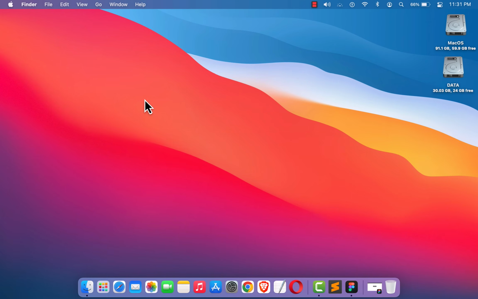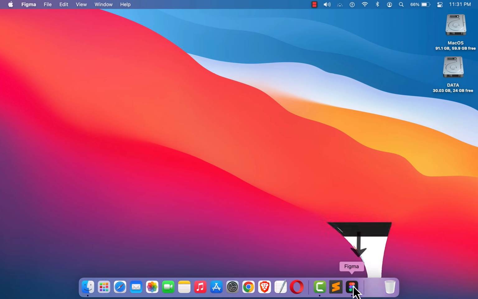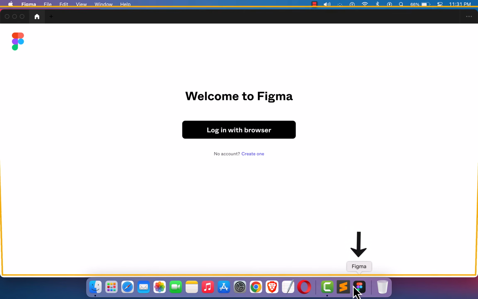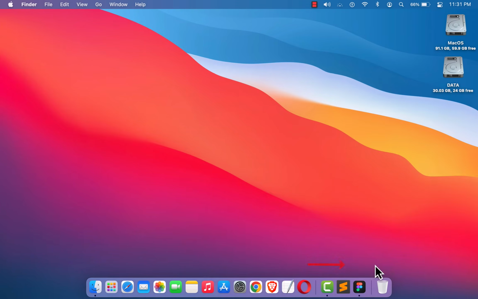Well friends, before we start, we need to close the app that we are going to uninstall. Here you can see the Figma app. The app is opened, so I need to close the app to uninstall it. So what I can do, just right click on the icon on the dock, and here you can see quit. I'm just going to click on quit. Then the app is closed now. So I can uninstall this app.